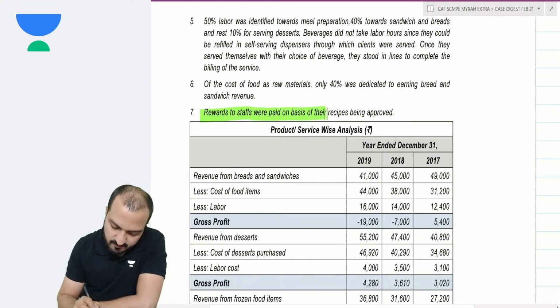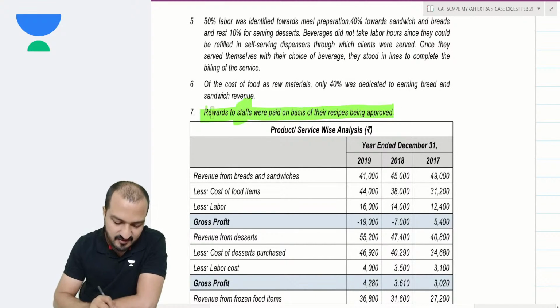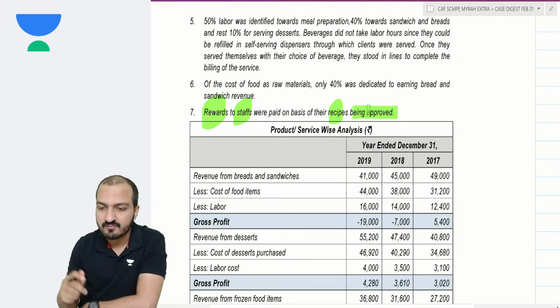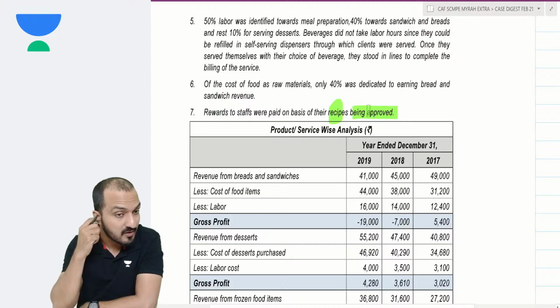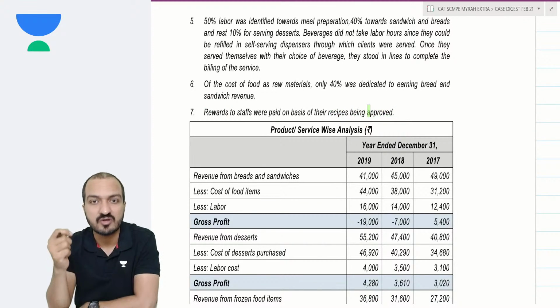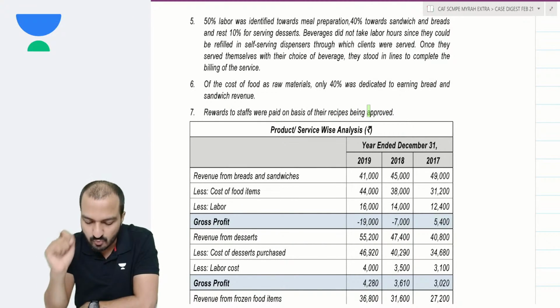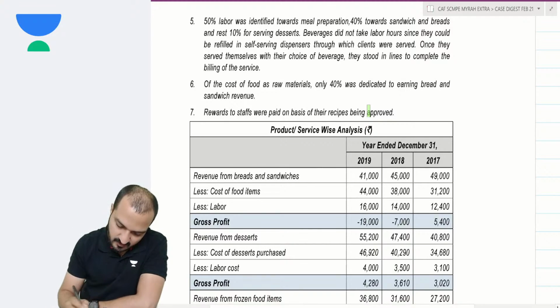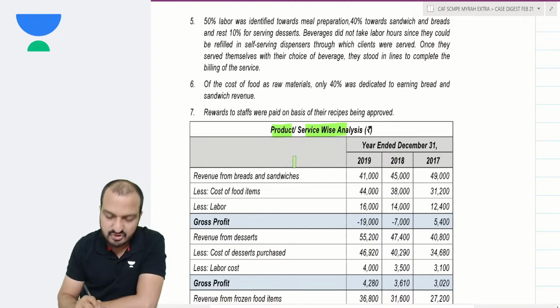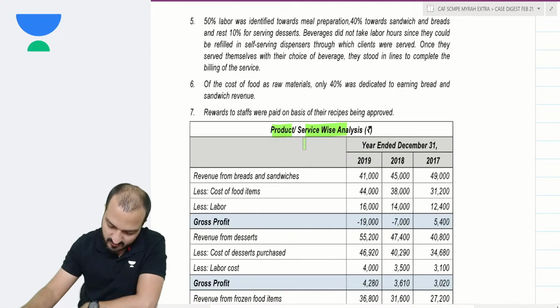Rewards to staff were paid on the basis of recipes approved. Now, this is important. The staff will be paid rewards if their recipe gets approved. You are told that you are encouraging the staff to give recipes. So, whomsoever's recipe gets approved will be rewarded. That's their plan. And product wise, service wise, or sectoral analysis you are given here.